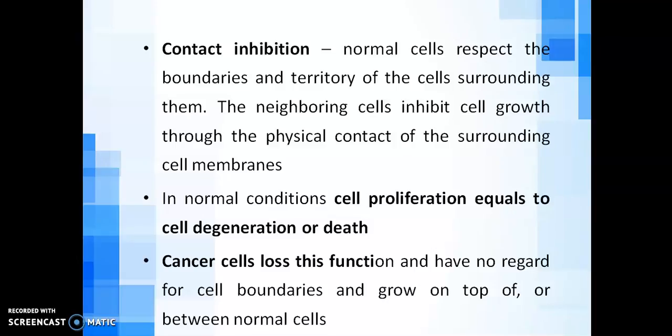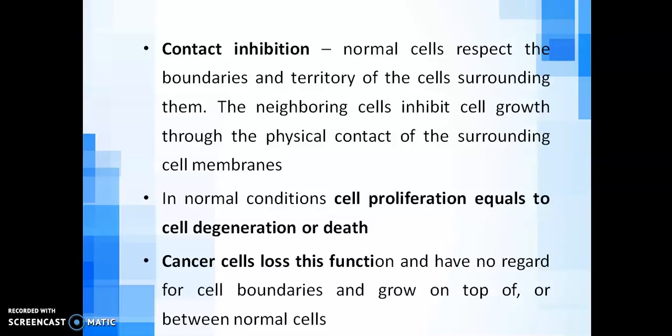That is contact inhibition. How does this occur? If these cells are physically in contact, they automatically get inhibited from growing further. That is what normally happens. But this contact inhibition is not there for cancer cells.